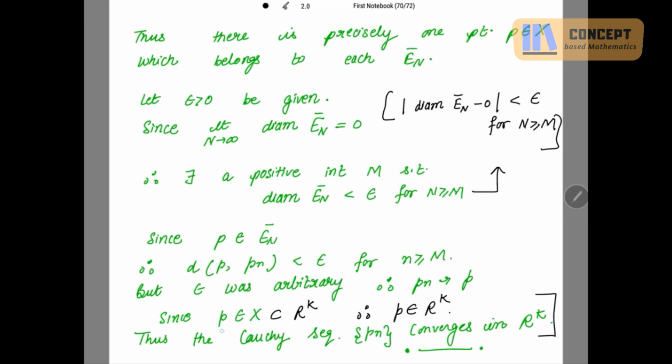And since P is in X and X is a subset of Rk, this P belongs to Rk. That means our Cauchy sequence, which is converging to this P, is converging in Rk. Proof is done, right?